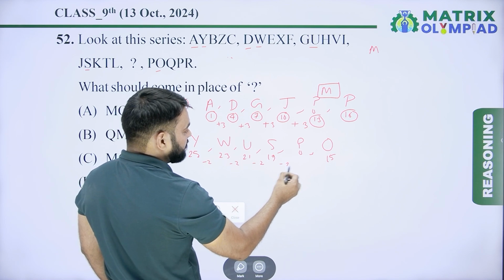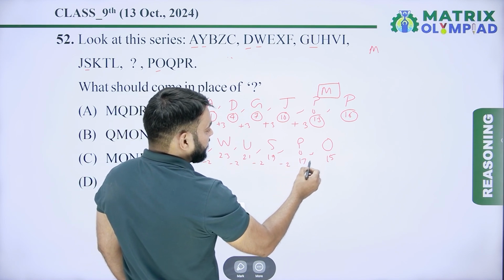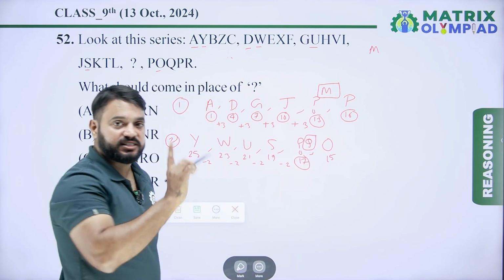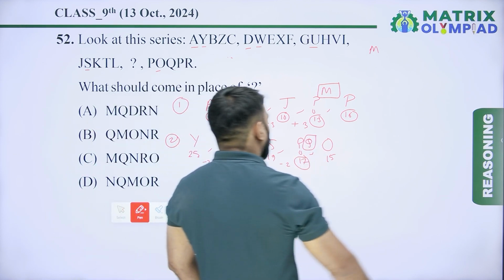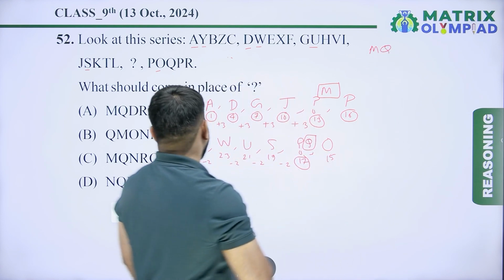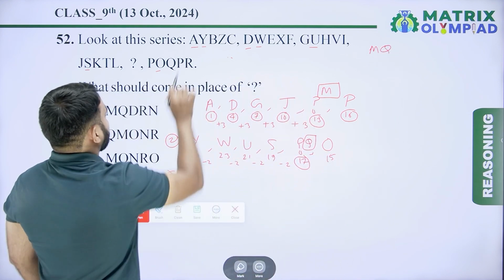Now similar, 19 minus 2, it means 17. So 17, it means Q, because place value of Q is 17 in English alphabet. So second alphabet of the missing term is Q. Now taking third alphabet of each term.